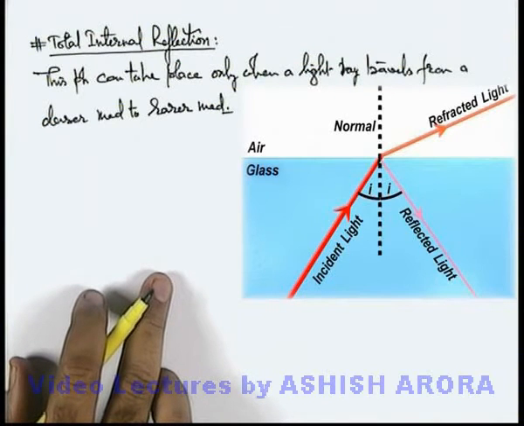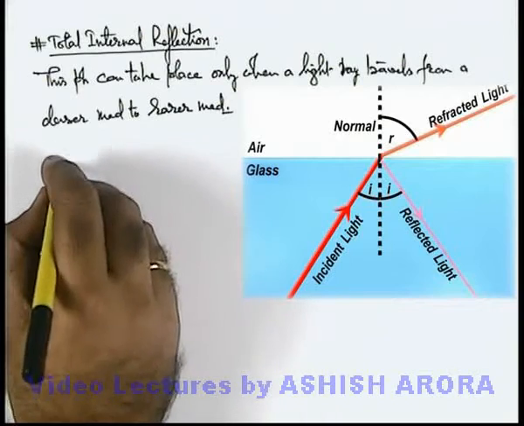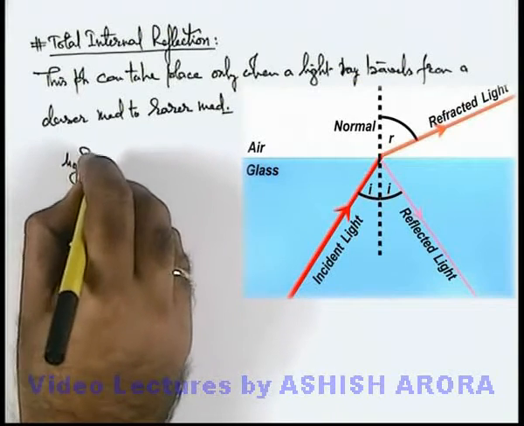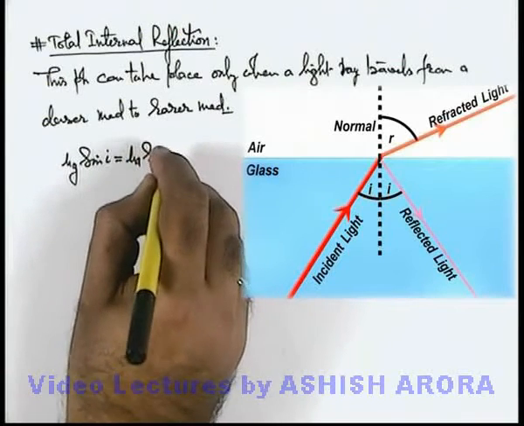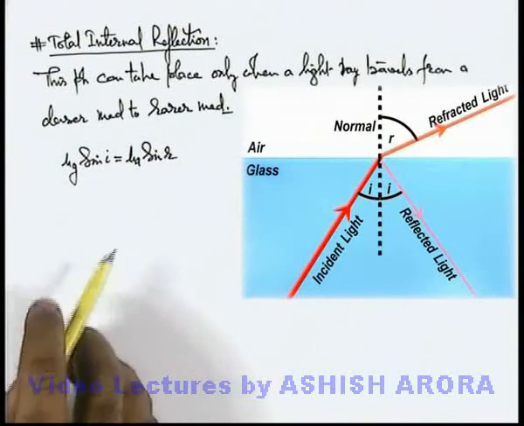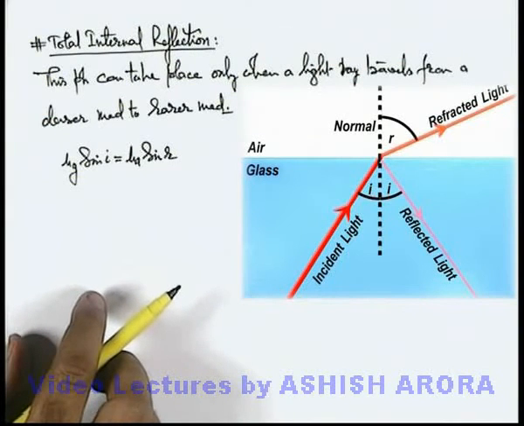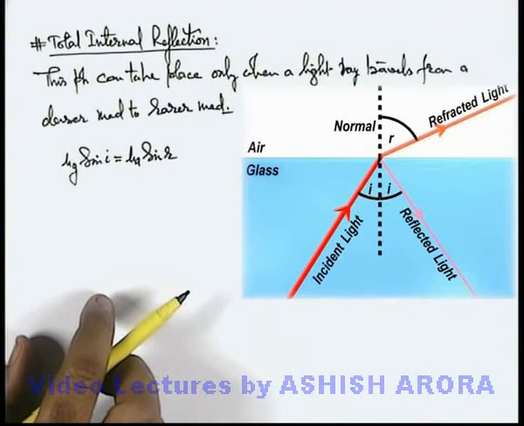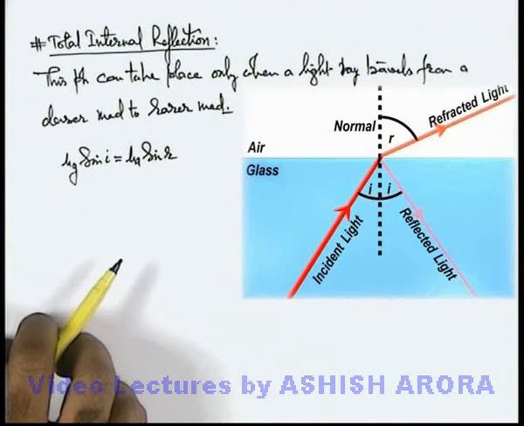It is refracted at an angle R, and here the angles I and R can be related as mu of glass multiplied by sine I is equal to mu of air multiplied by sine R. In this situation, as the boundary is transparent, the reflected light will be very faint and its intensity is low. Maximum light is transmitted to the other medium.